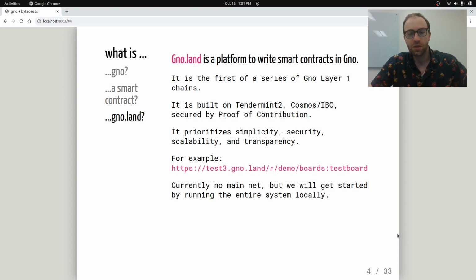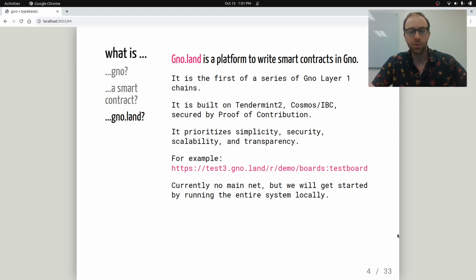The main priority is simplicity, so that's why the language core is centered around Go, a very common language now, but also security, scalability, and transparency, especially the last one. All the code that is uploaded to Gno.land on the blockchain is not obfuscated. It's actually available to see the source like any HTML page.